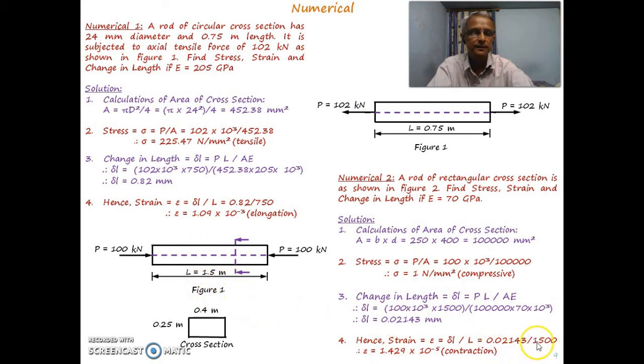That calculation gives us strain as 1.429 into 10 to the power minus 5, and it is a contraction, as this is a compressive force, so there will be a decrease in the length of that particular member. With these two numericals, we will conclude today's lecture.